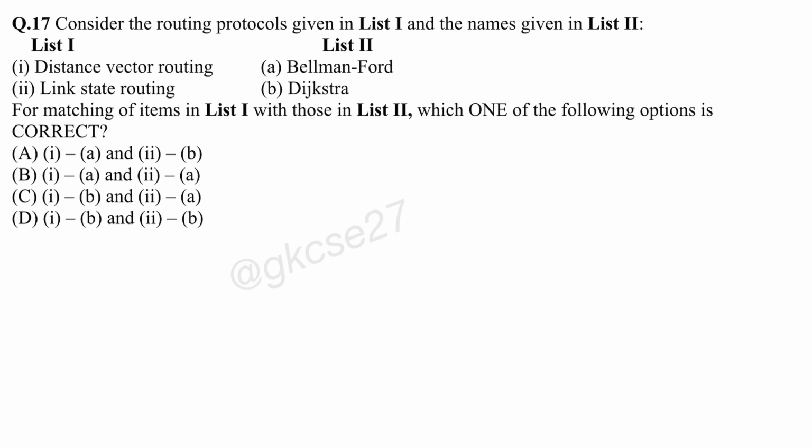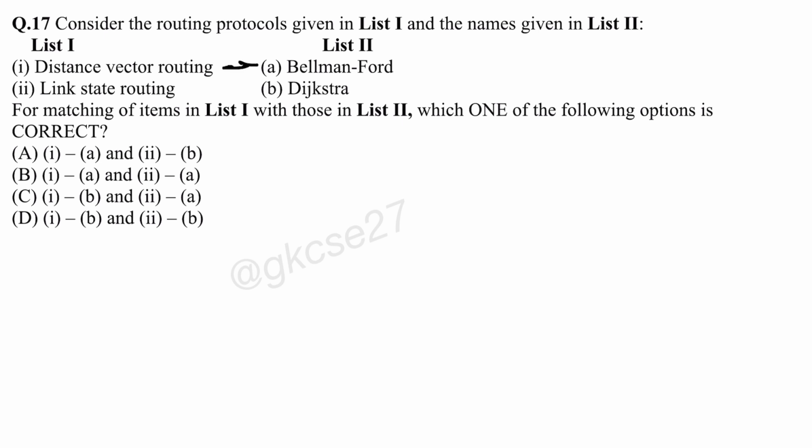See question number 17. Consider the following protocols given in list 1 and the names given in list 2. So distance vector routing, link state routing, and Bellman-Ford and Dijkstra. So distance vector routing is Bellman-Ford. Okay, so this is correct, and link state routing is Dijkstra. So what happens in distance vector routing? For example, RIP, Routing Information Protocol, is based on the Bellman-Ford algorithm, which calculates the shortest path by iteratively updating distance vectors.